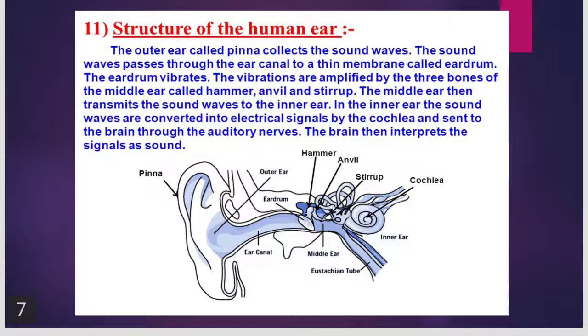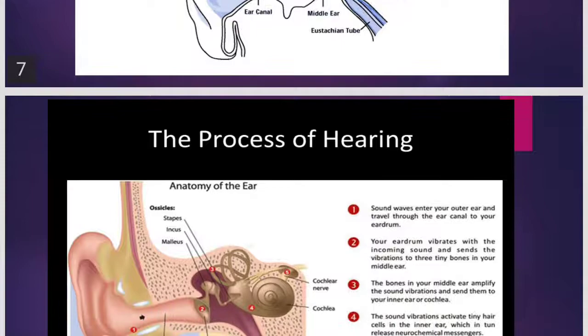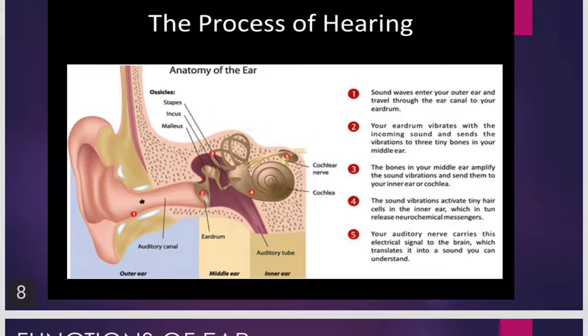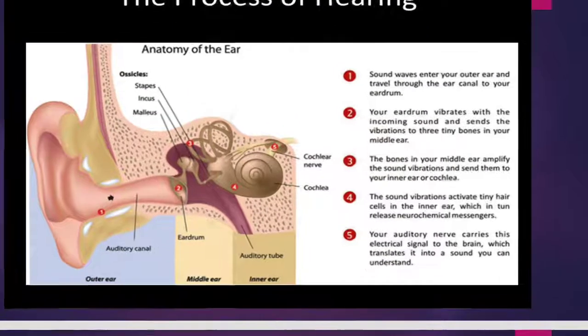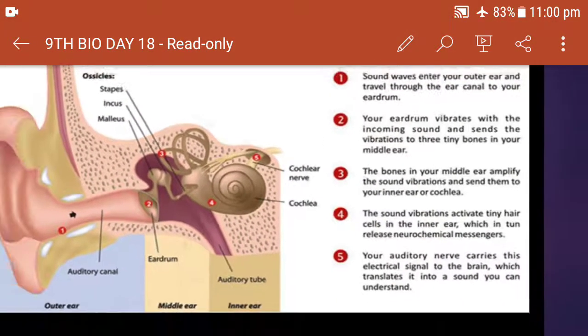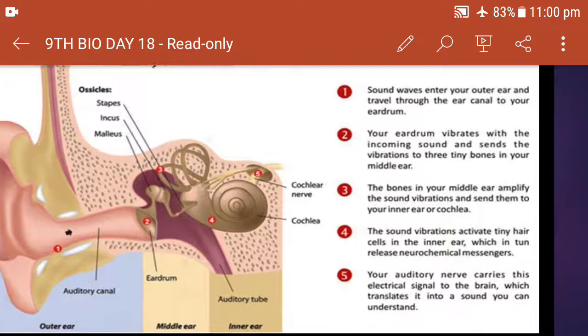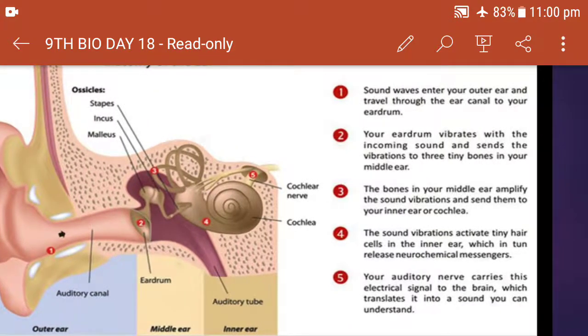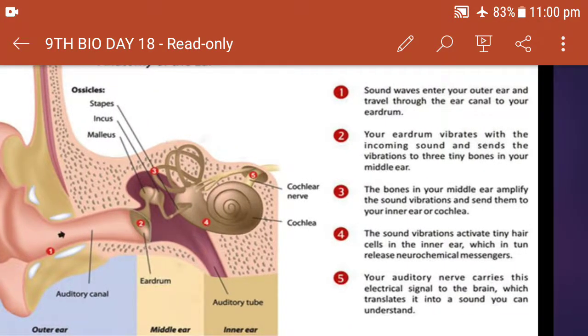Don't get confused with hammer, anvil and stirrup. They are the same bones which I called malleus, incus and stapes. So this is the process of hearing, children. It is again shown in this how the sound is reaching our ears. What is the first step? Sound waves enter from the outer ear and travel through the ear canal to the eardrum. Ear canal means auditory meatus.